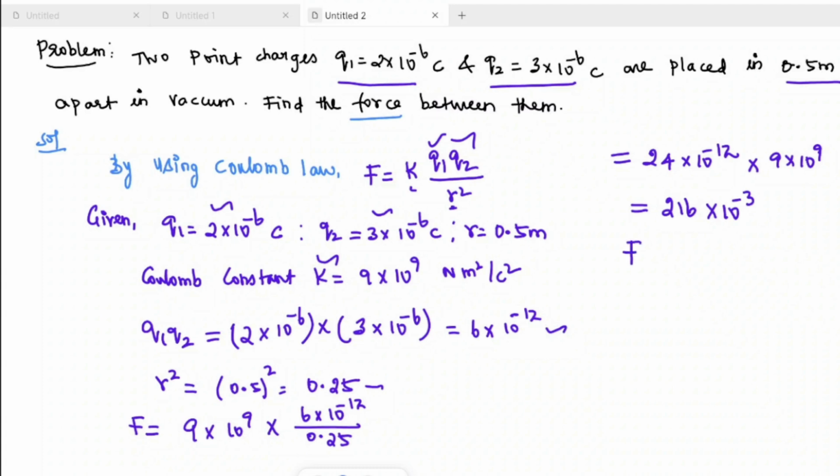So finally F is equal to 0.216 Newton. This is the final answer for this question.